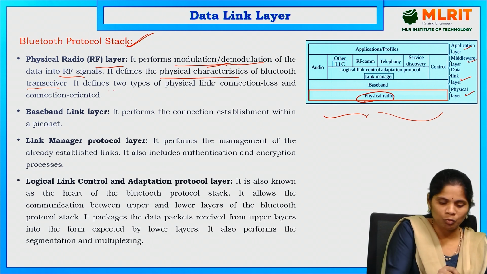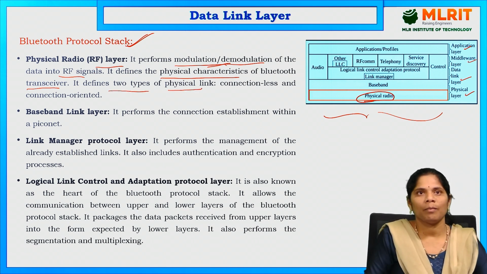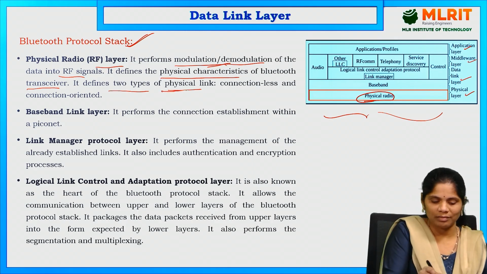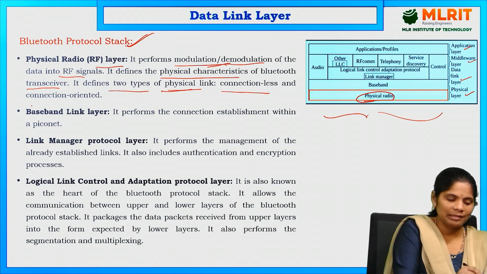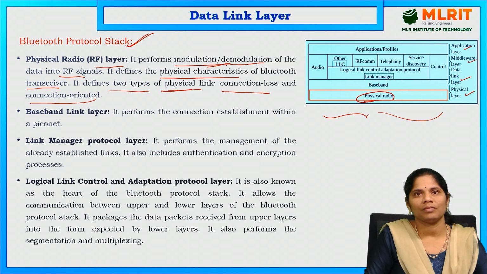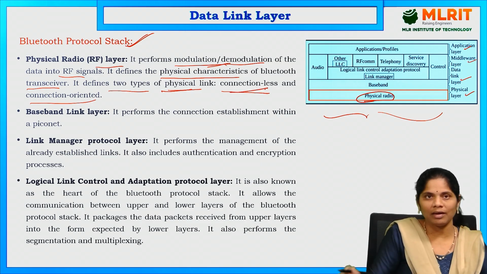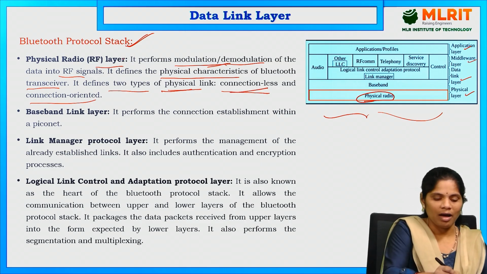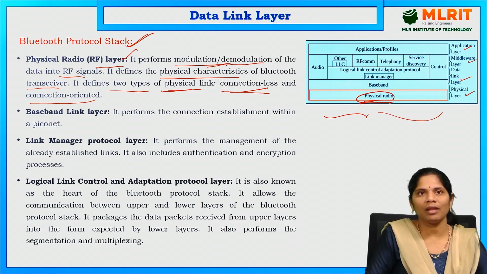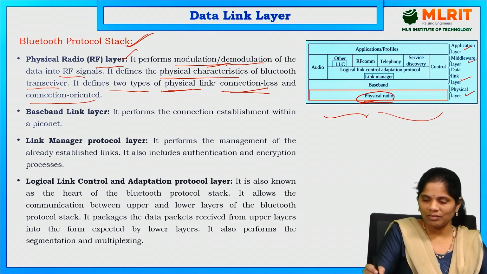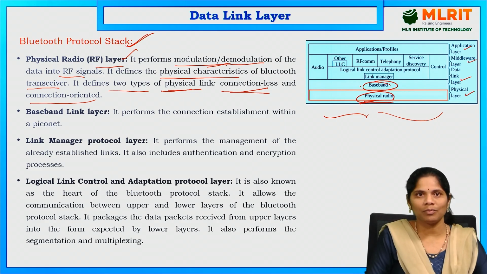It defines two types of physical links. The RF layer has two links, that is connectionless as well as connection-oriented links. This is the first one, the physical radio layer. And the next one is the baseband layer. What is the baseband link layer here?